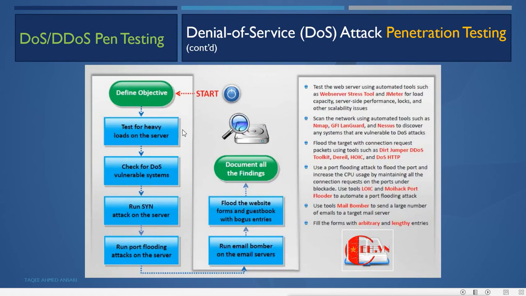And the method for doing the penetration testing: test for heavy load on the server, then check for DoS vulnerable systems, then run a SYN attack on the server, then run a port flooding attack on the server, then run an email bomber on the email server, then flood the website's guest book with bogus entries, and whatever you find, document all the findings.